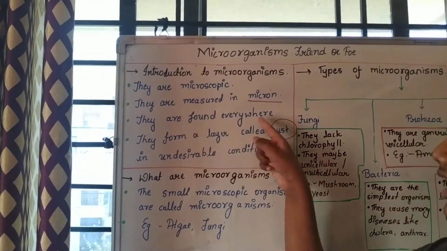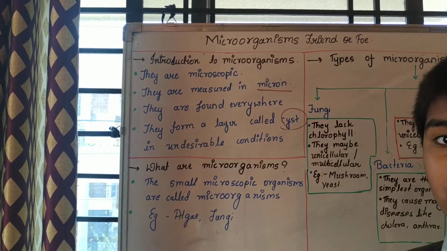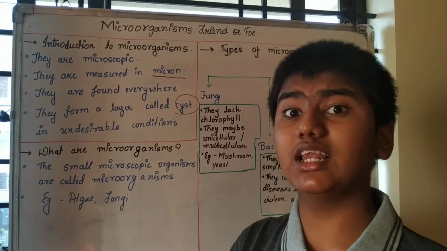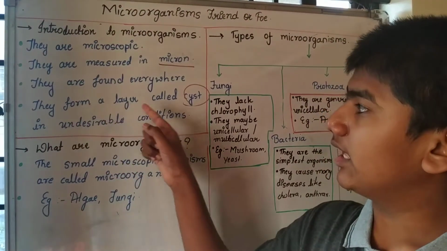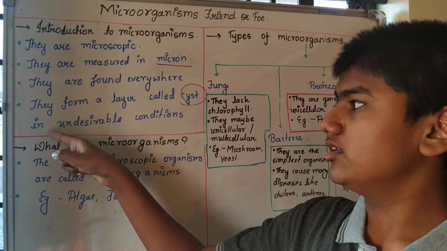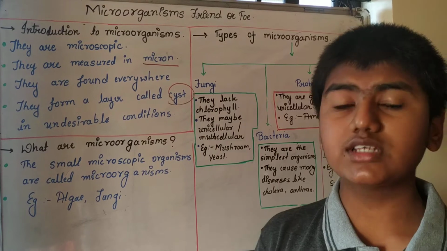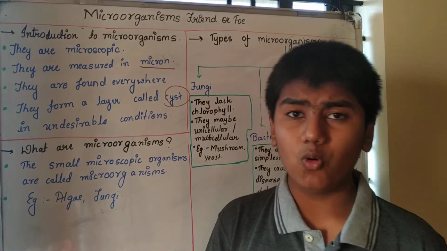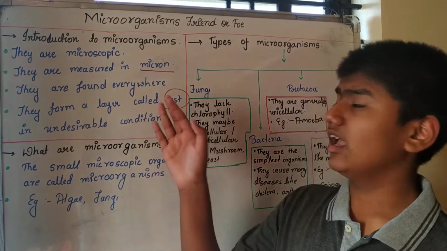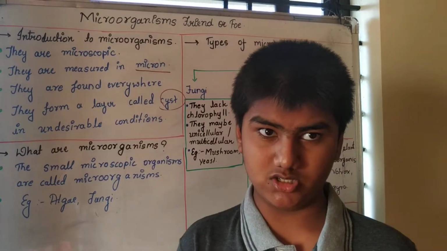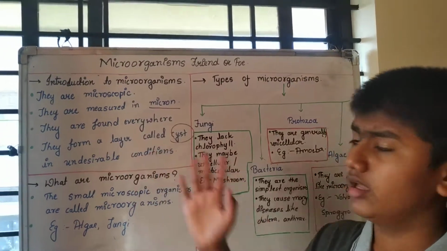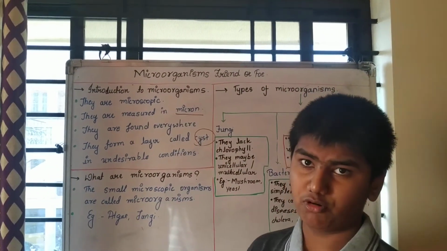Next, they are found everywhere. Microorganisms are one of the living organisms which are found even in extreme conditions. They form a layer called a cyst in undesirable conditions. For example, if there is high cold or high wind blowing, they form a cyst layer which protects them from undesirable conditions. So this is all the introduction we have got about microorganisms.